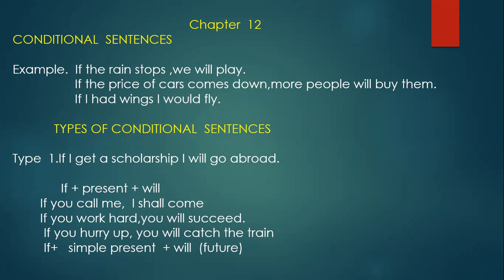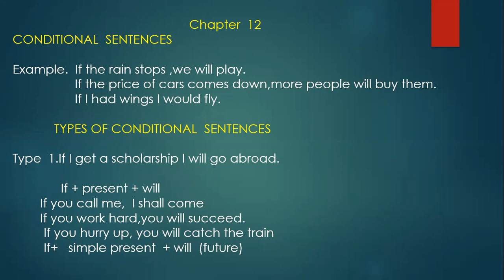So here in this sentence we have used if plus simple present plus will. Now, in type 1 conditional clause, you can use all the present tenses. All the present tenses means what? Simple present. Okay, then present continuous.